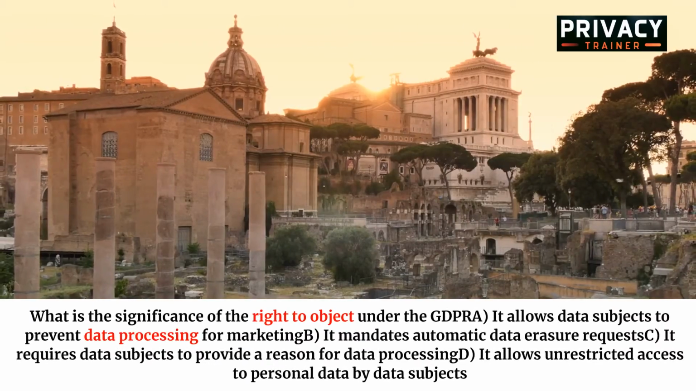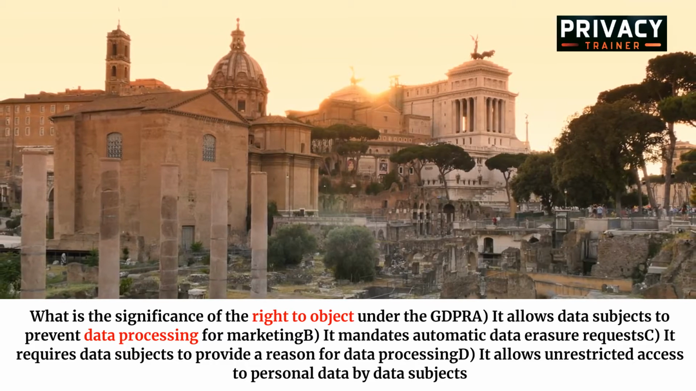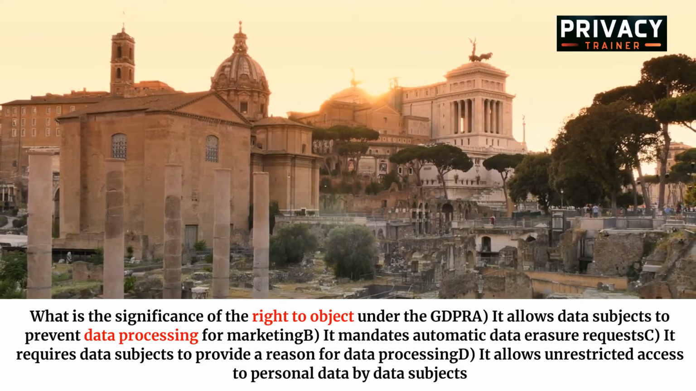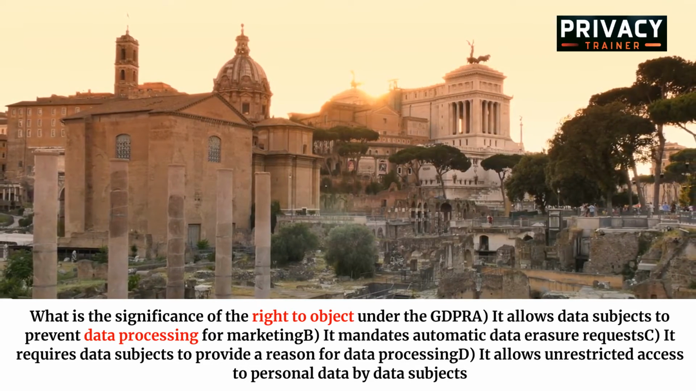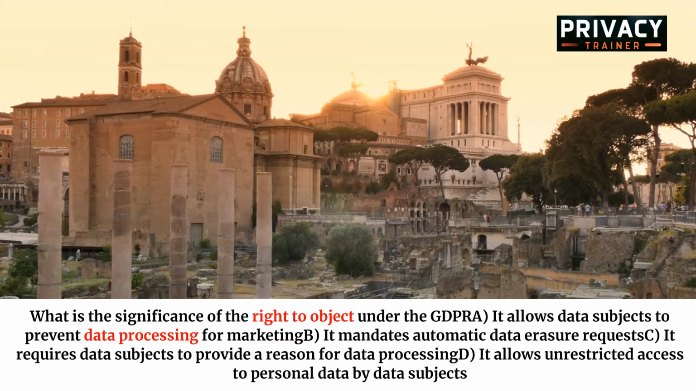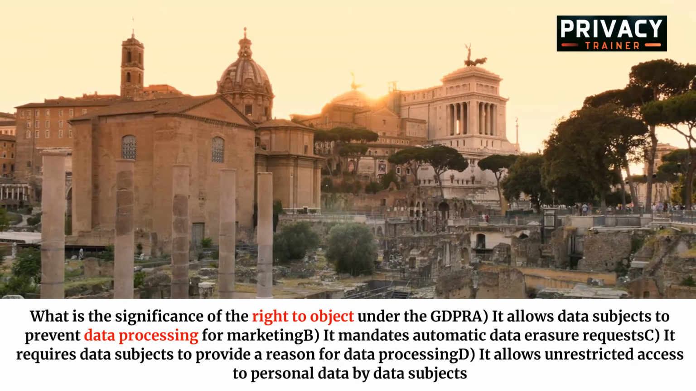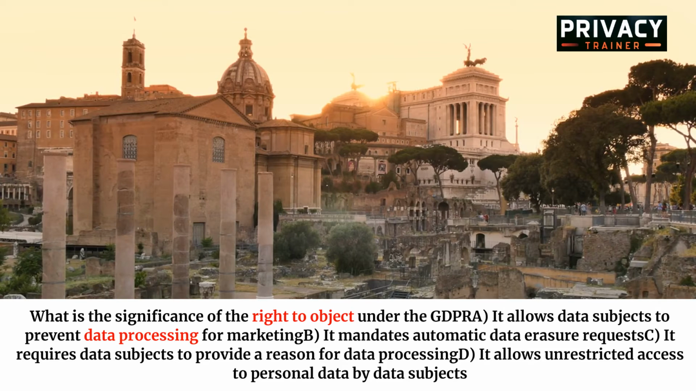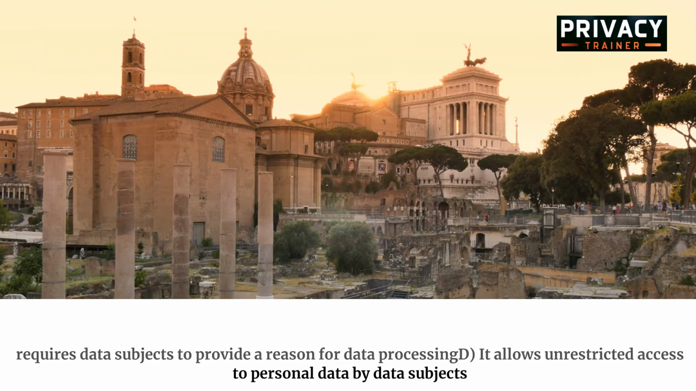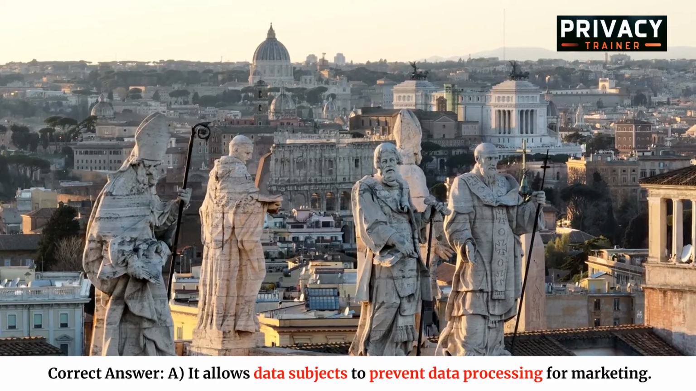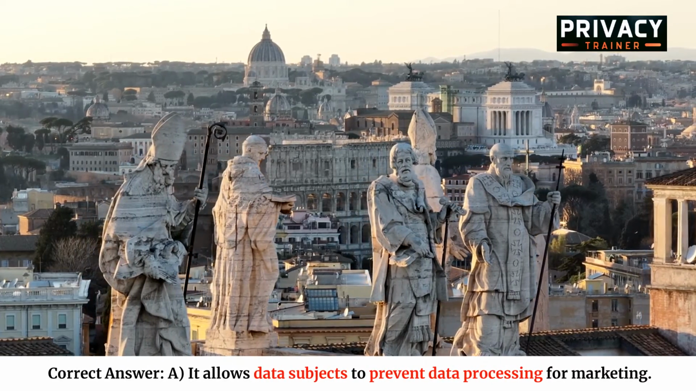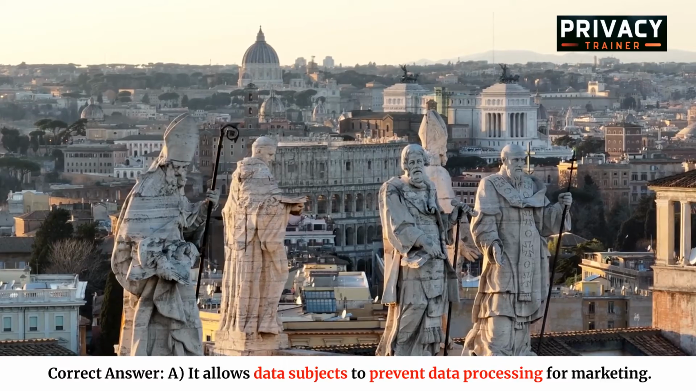What is the significance of the right to object under the GDPR? A. It allows data subjects to prevent data processing for marketing. B. It mandates automatic data erasure requests. C. It requires data subjects to provide a reason for data processing. D. It allows unrestricted access to personal data by data subjects. Correct answer: A. It allows data subjects to prevent data processing for marketing.